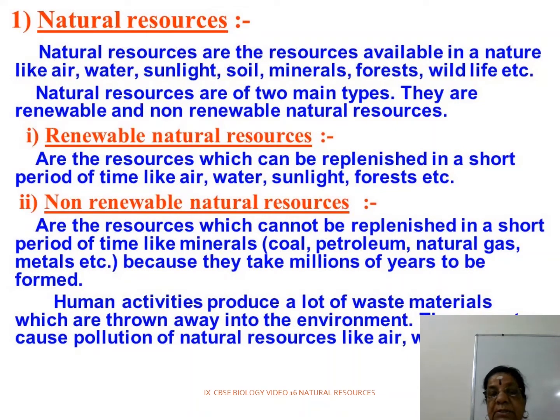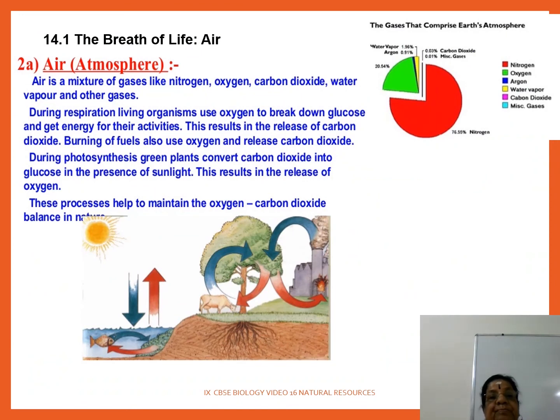Air, water, sunlight, forest. And non-renewable resources are minerals like coal, petroleum, natural gas and metals, because once they are used, they have to be formed again, and it takes millions of years. Are you clear? Next one, the breath of life.